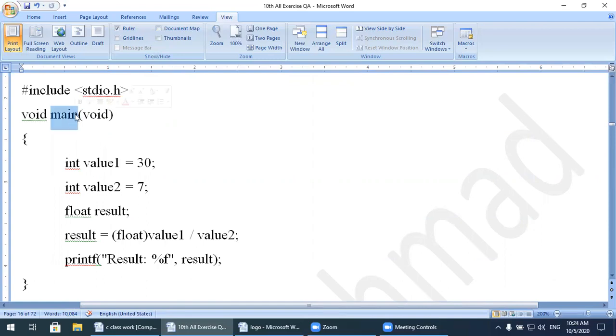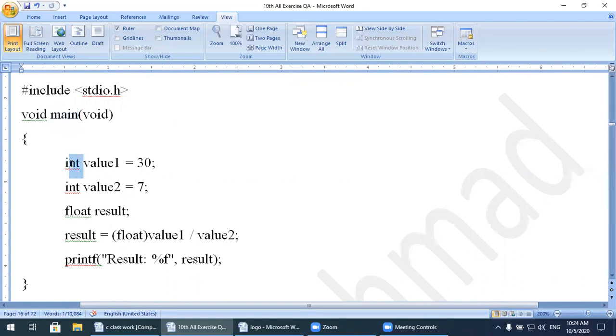Main, the letters for main are also small, and within the parentheses you will write void also, in small letters. So this one is the main function. Main is the starting function of a C or C++ program. All of your program will start from the main function.